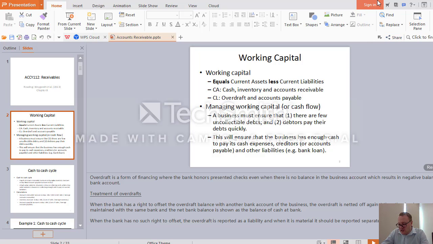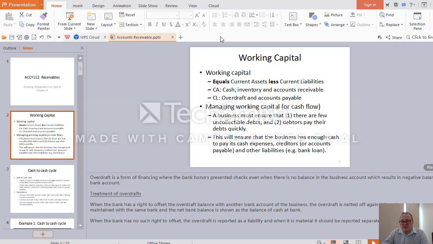Overdraft is such a situation with your bank account that there is zero balance, but still the bank provides you some form of credit and you can use your bank account and pay your bills even if the balance in the bank account is negative. So in other words, the bank is paying for it, but later on, of course, you have to pay back to the bank that amount.